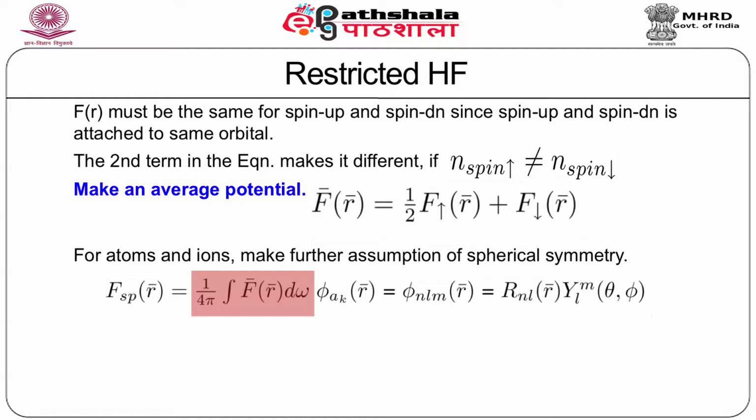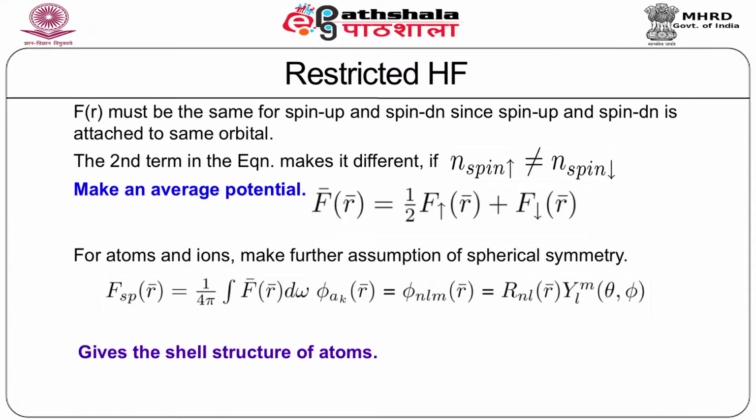So it's given by 1 over 4 pi, integration of F bar d omega, where omega is this angular coordinate. Now the wave function psi has these quantum numbers n, l, m, like in a hydrogen atom. So it is given by phi_nlm, which has the radial part, which is shown here, and the spherical harmonics. This gives the shell structure of atoms.